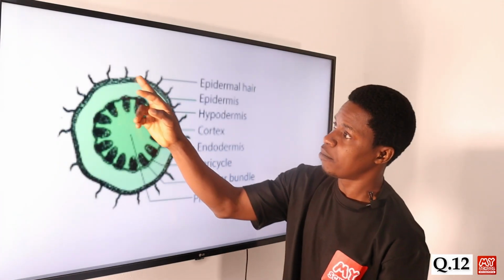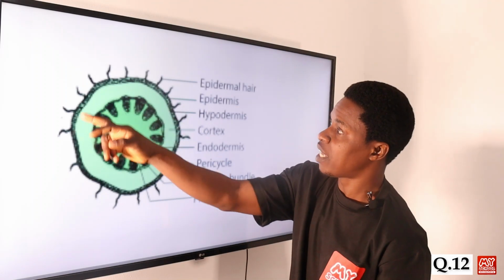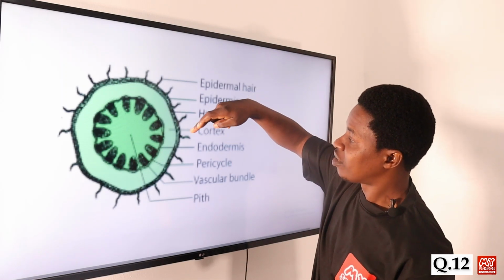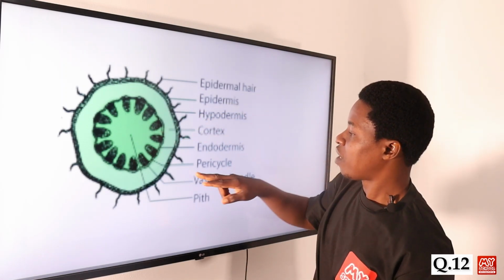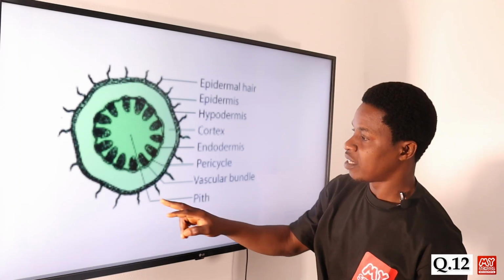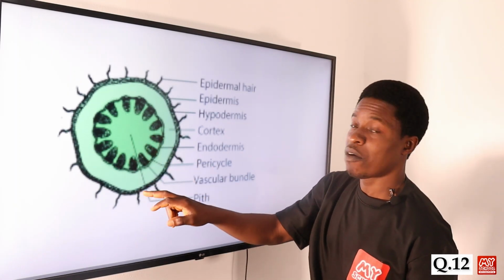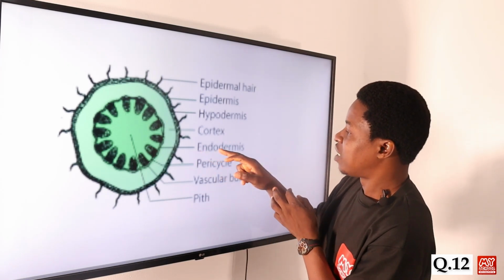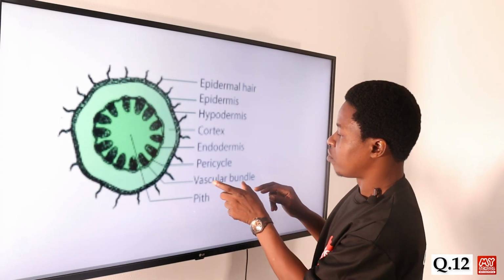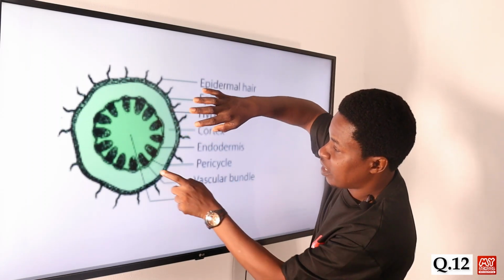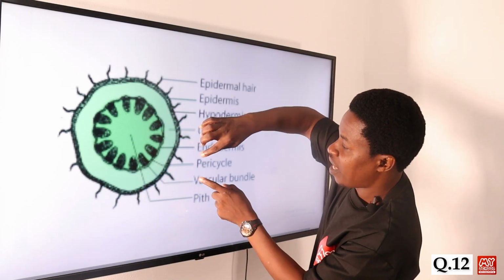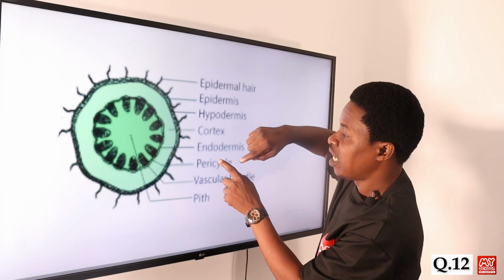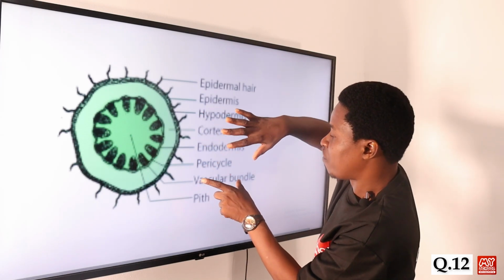So this is the transverse section of a dicot stem. We have the epidermal hair, we have the epidermis, we have the hypodermis, cortex, and then we have the endodermis, we have pericycle, and we have the vascular bundle, and then finally the pith. The pith is at the center of it. The question says the side that is lying in between the endodermis and then the vascular bundle. This is the vascular bundle here, this is the endodermis, and then which one is lying in between? It is this one, which is the pericycle. Pericycle is the one that is lying in between the endodermis and vascular bundle.